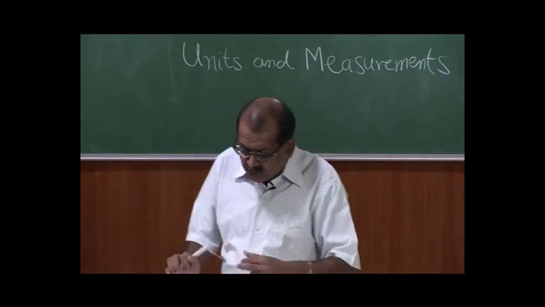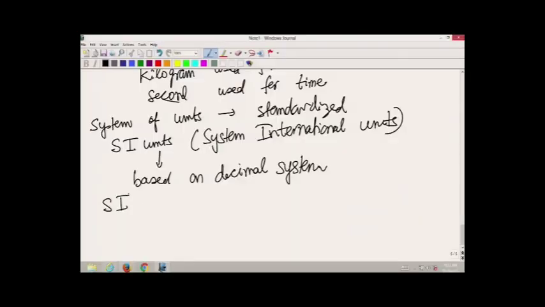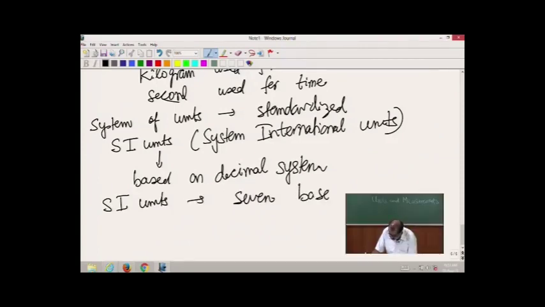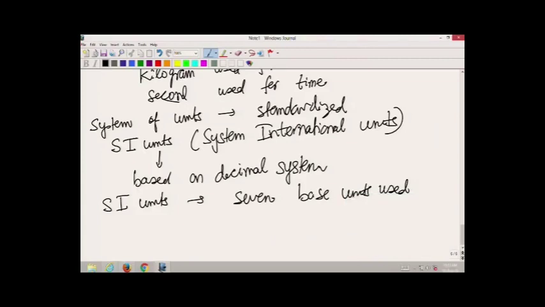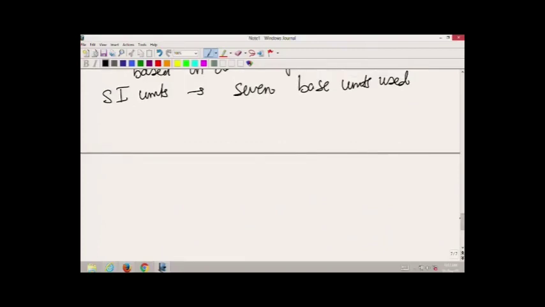Now, in SI units, there are seven base units which are used. In addition to length, mass and time, there are other base units, and let us list them one by one. So, the 7 units which are used in the SI system: first, let us look at the quantity length.